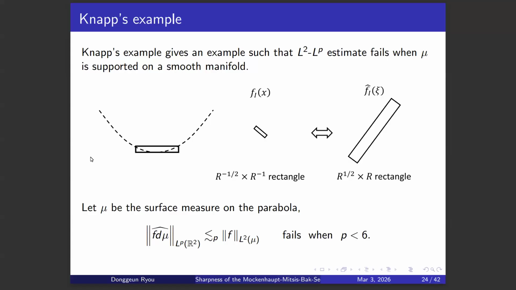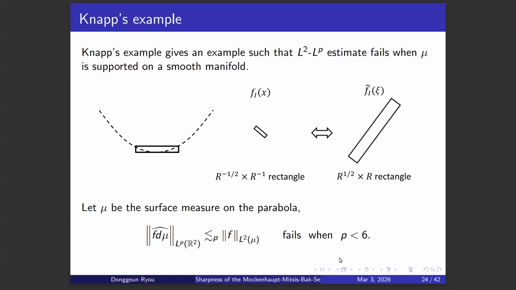When you take the Fourier transform of this f sub I, it is essentially supported on its dual rectangle, so that the direction of the short side is the direction of the longer side, which has length r, and the short side has length r to the half. In that sense, these rectangles are dual to each other. When you test this against the extension estimate, the extension estimate fails when p is smaller than 6. This is what happened in the Stein-Thomas theorem.